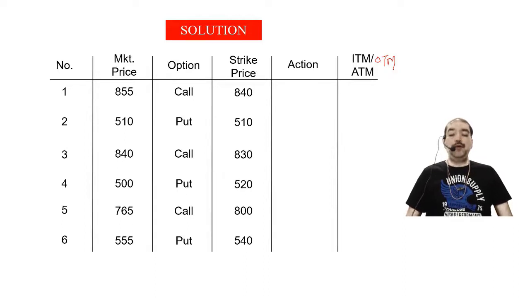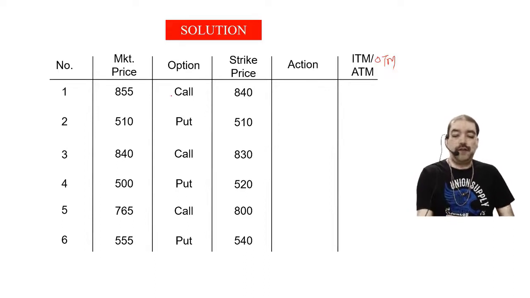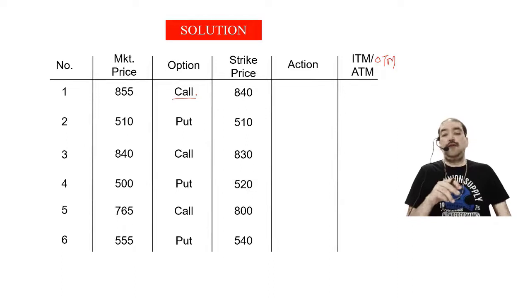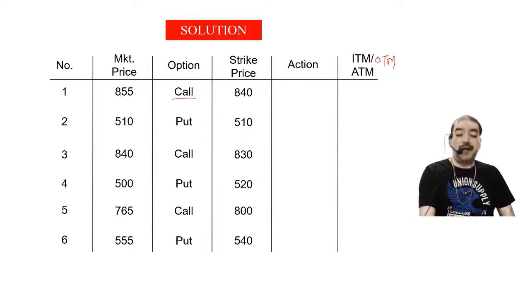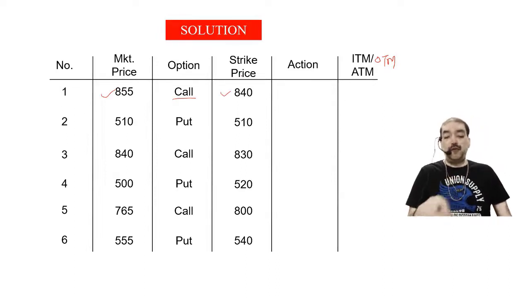Now we will see the action, what is to be done, and whether it is in the money, out of the money, or at the money. How do we solve this? First I'll see what type of option it is: call option. When will the call option be exercised? When the market price is more than the strike price. So market price is 855, strike price is 840. Yes, market price is more than the strike price. So what will I write? Exercise or lapse? I will say exercise.